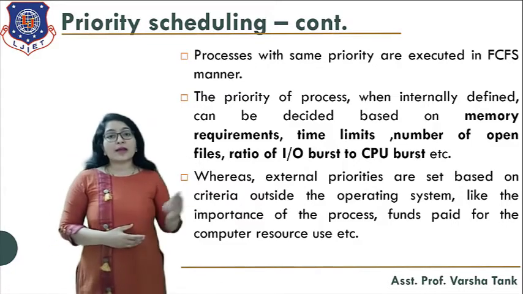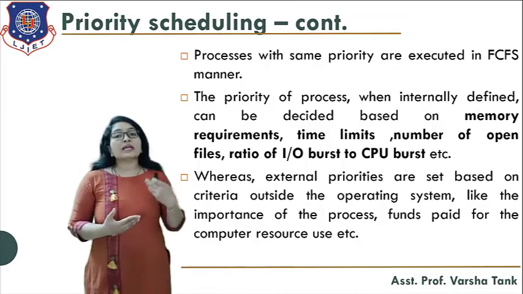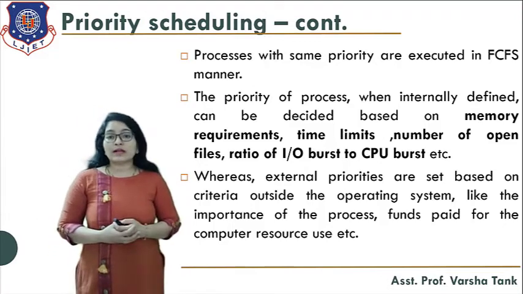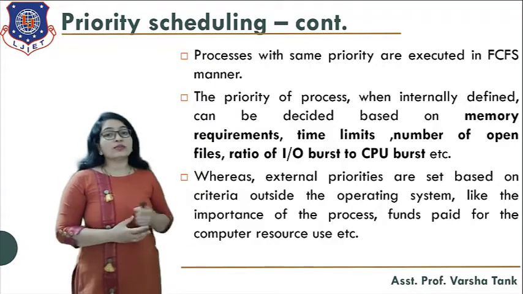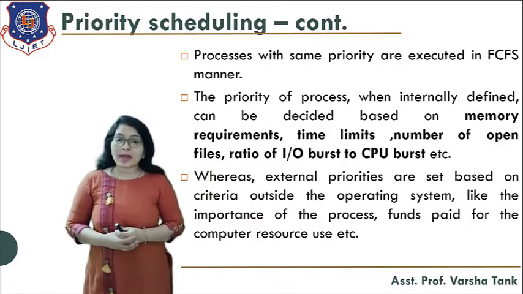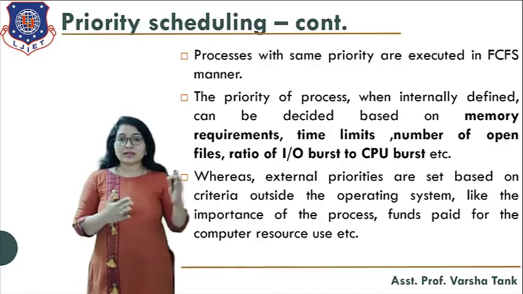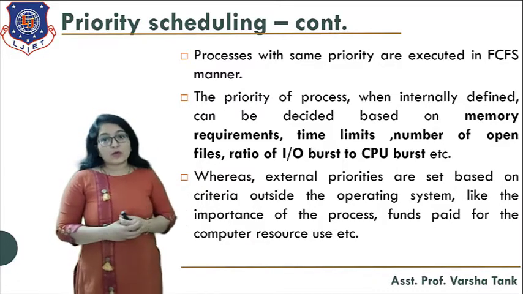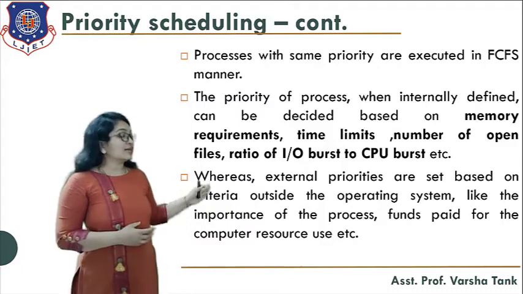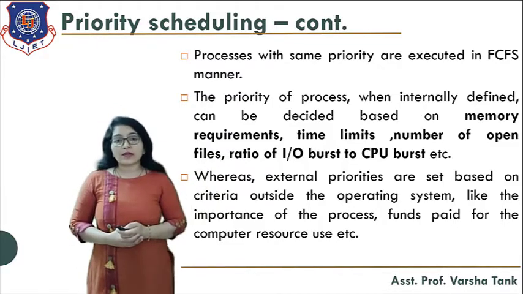When the priority of a process is internally defined, it can be decided based on the memory requirement, the time limits the process requires for execution, the number of open files required by that process, the ratio of input output burst to CPU burst, etc. These are the parameters on which the operating system decides priority. Whereas external priorities are set based on criteria outside the operating system, like the importance of the process, funds paid for computer resource use, etc. So these are the internal priority criteria, and these are the external priority criteria.